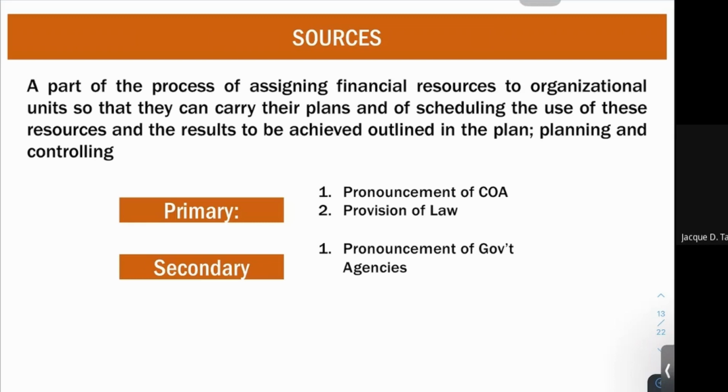The first, or the primary source, is the pronouncement of COA, because it is the COA who created our GAM, and any provision of the law. Secondary sources are any pronouncements of the government agencies. If ever there are special items to be accounted for by that government agency, the government agency could pronounce its accounting for those items.